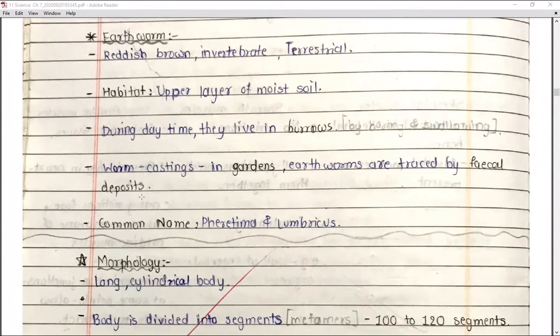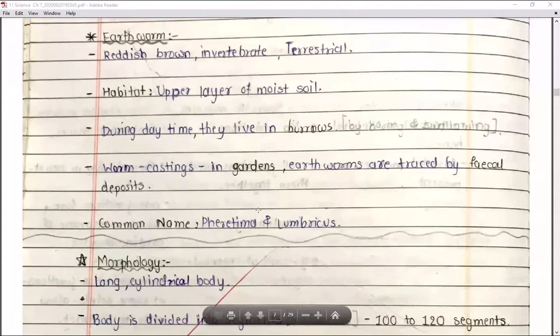That means whatever they release from their body as fecal material, wherever a fecal deposit is, the earthworms would be present nearby, right? The common name of the earthworm is Pheretima and Lumbricus, right? This can be asked in an MCQ, that what is the common name of the earthworm. So this is Pheretima and Lumbricus.